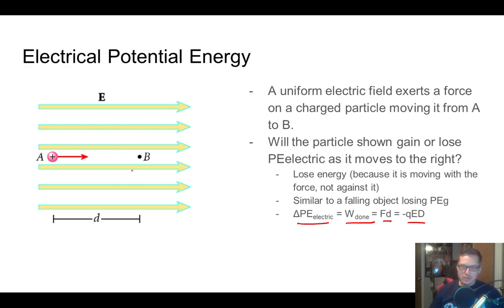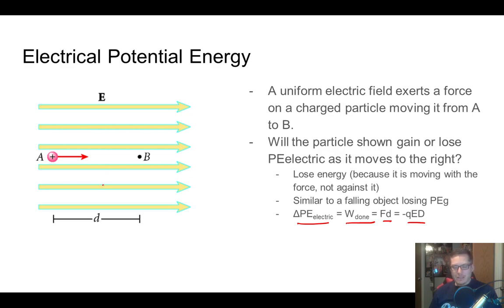So if you put a negative charge in there, it would want to go opposite of that, and you would have to force it to go along the same path that the positive charge is taking. So if instead of our A being a positive charge, it was a negative charge, it would be going the wrong way, and its potential energy would actually be going up.